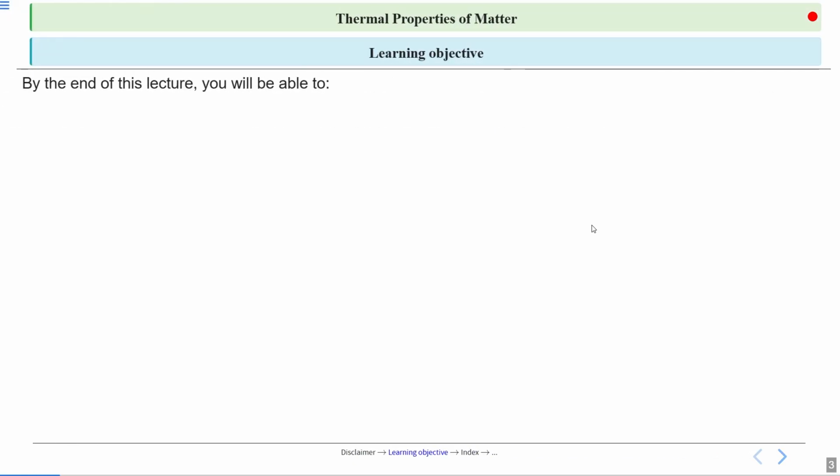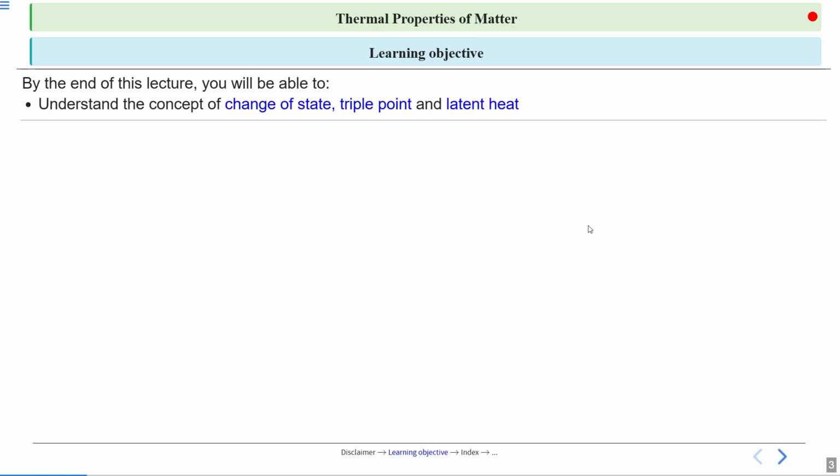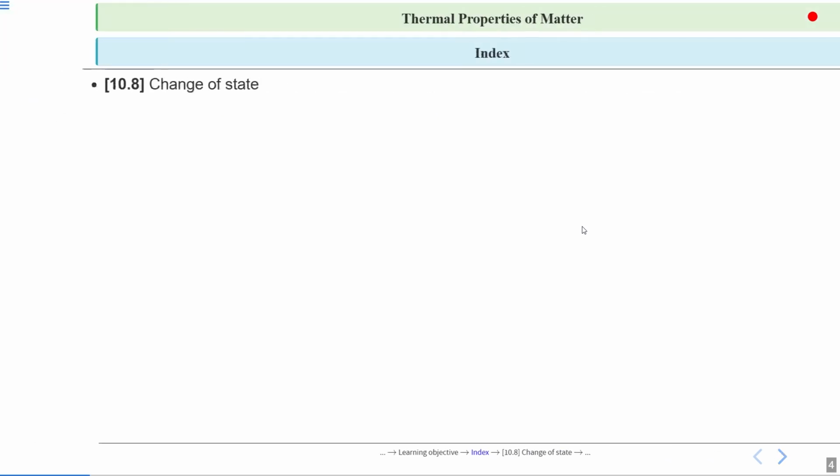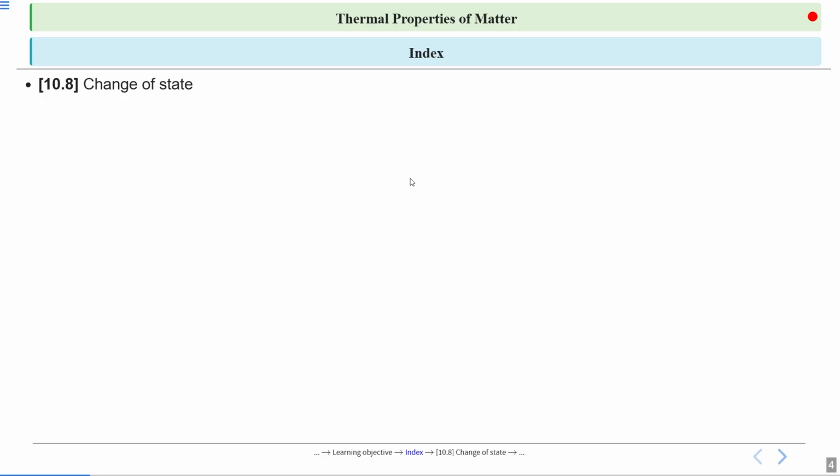Learning objective. By the end of this lecture you will be able to understand the concepts of change of state, triple point and latent heat. In today's lecture we will cover first 10.8 change of state, then 10.8.1 latent heat, then example 10.4. All right. So let's start.